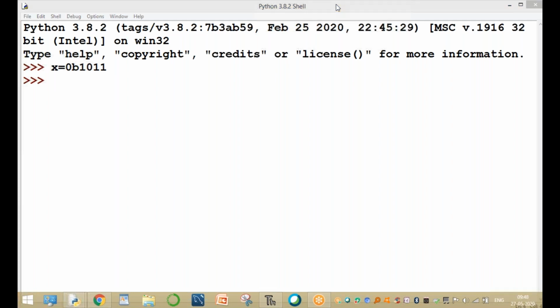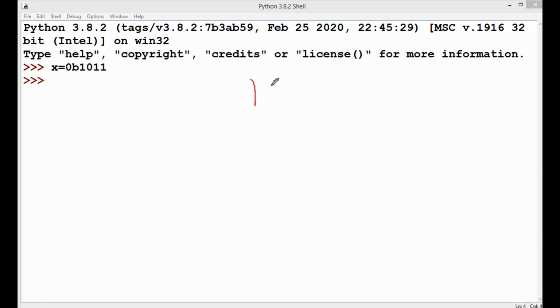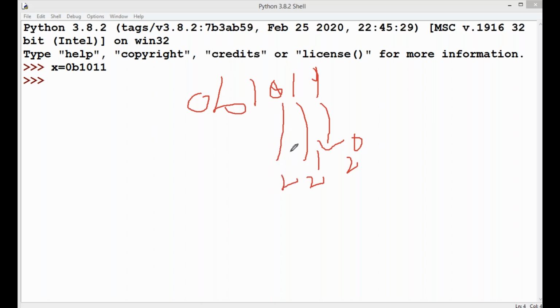Here the value is a binary number, 1011. This value is completely a binary value. It's the starting value because it represents the value 0. Here this number is converting into a decimal value. That means 2 power of 0, and the value is 2 power of 1, and the value is 2 power of 2, and the value is 2 power of 3.